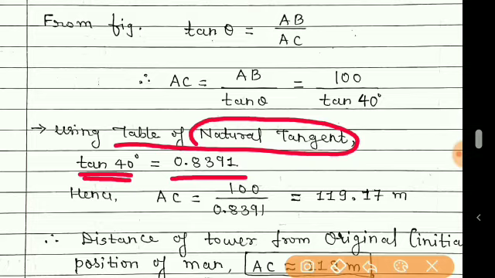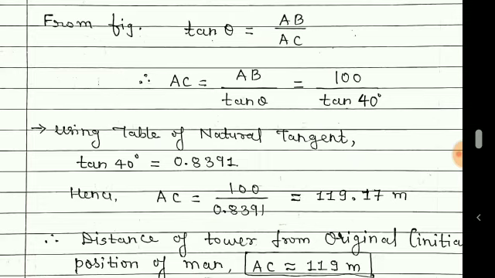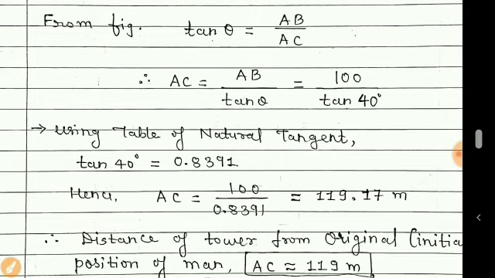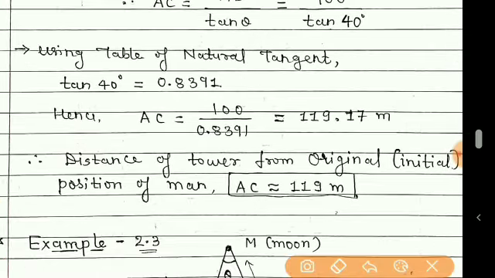So putting this value here and then using a calculator, you will get the final answer, that is 119.17 meters. Hence approximately we can write the answer in whole numbers, that is 119.